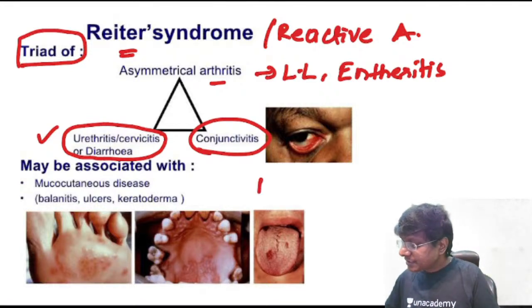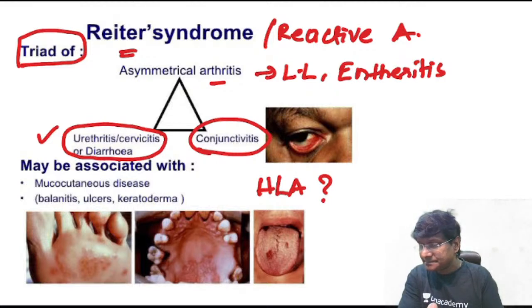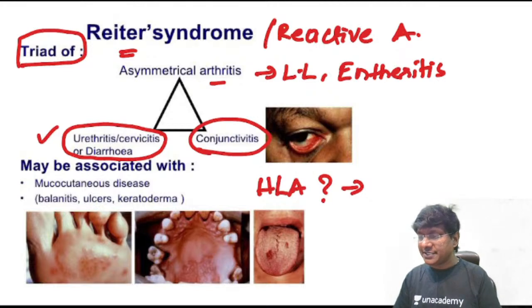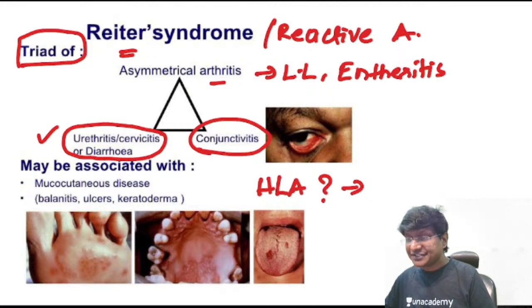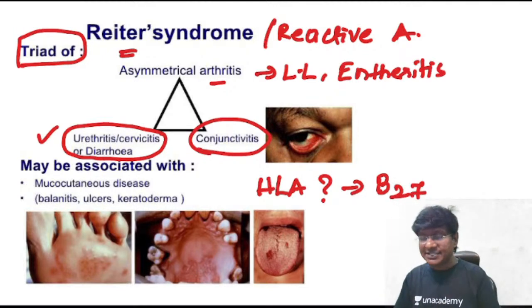Now in Reiter's, can anyone tell me what is the HLA association? What will be the HLA association in Reiter's or reactive arthritis? Any one of you? Quickly. So the HLA association in Reiter's or reactive arthritis will be, very good Rachna, HLA B27.